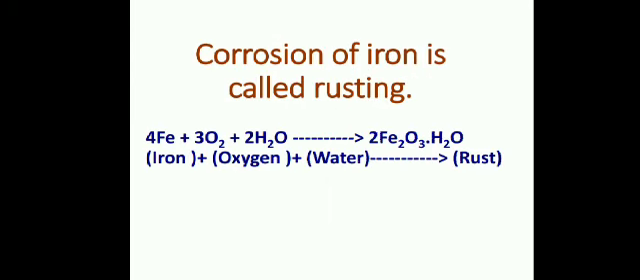Corrosion of iron in particular is called rusting. It is formed when iron reacts with oxygen and moisture, and hydrated ferric oxide is formed, which is called rust. Rust is a reddish brown layer which is deposited on metal articles when exposed to air and moisture.